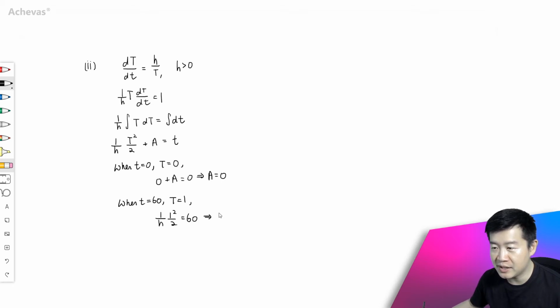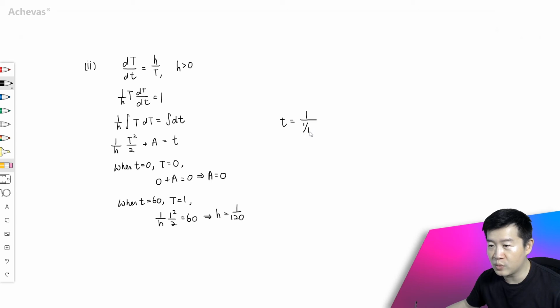So this gives me k to be equal to 1 over 120, which means that plugging back into here, we know h squared over 2 plus a is equal to kt. So t is going to be equal to 60h squared.